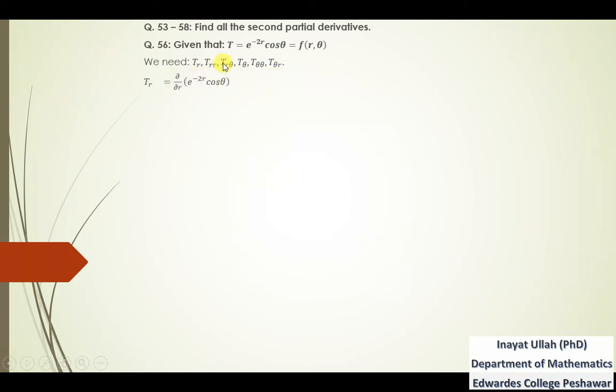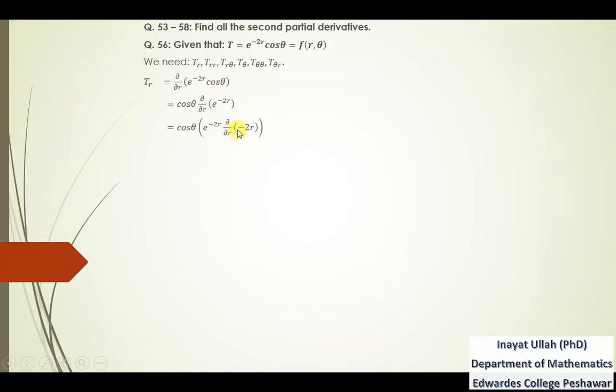tr means the partial derivative of this function with respect to r. Now with respect to r, theta will be kept constant, so cos theta is written outside this derivative, and that is the derivative of e^u. What is the derivative of e^u? That is the same e^u into the partial derivative of this power, minus 2r.